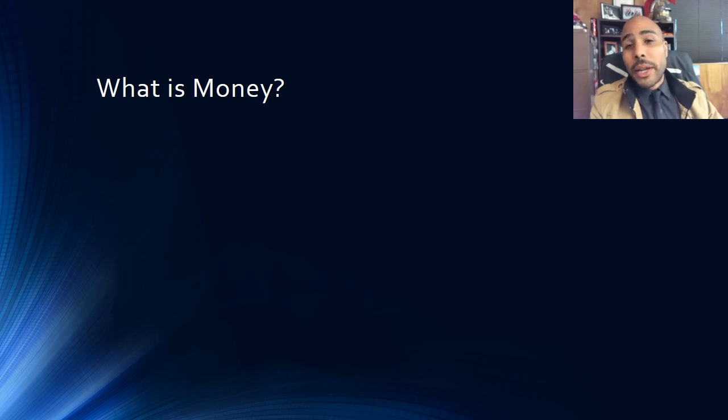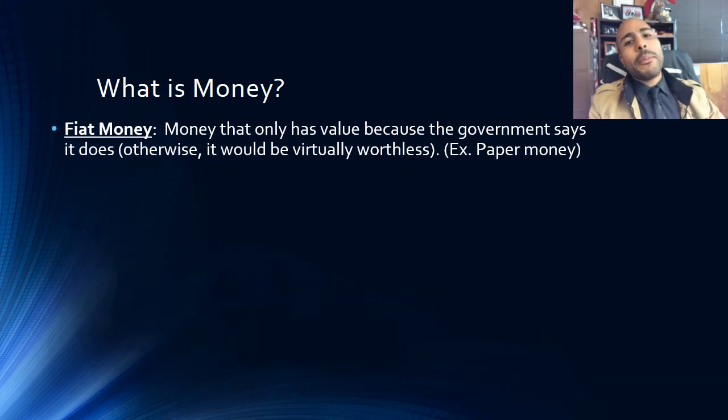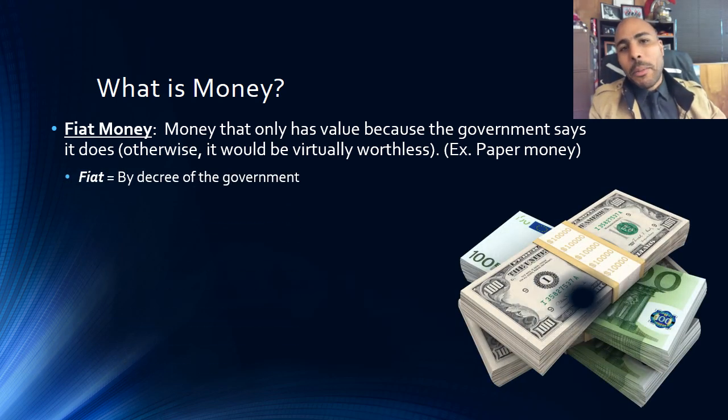All right, next up, what is money? It's the root of all evil, right? Some people love it, some people hate it, but everybody's got to have it, money. Now, remember that in the United States, the kind of money we use is called fiat money, basically paper money. The term fiat means by decree of the government. So the only reason why our paper money is valuable is because the government says so.